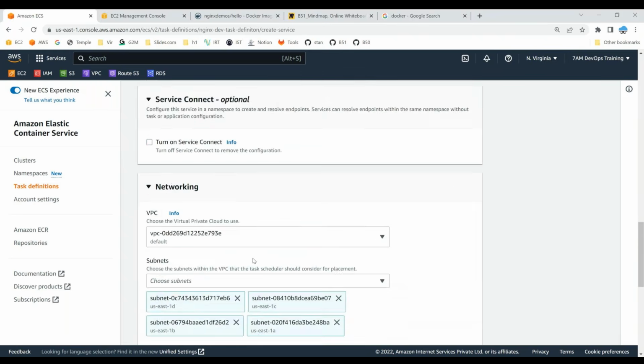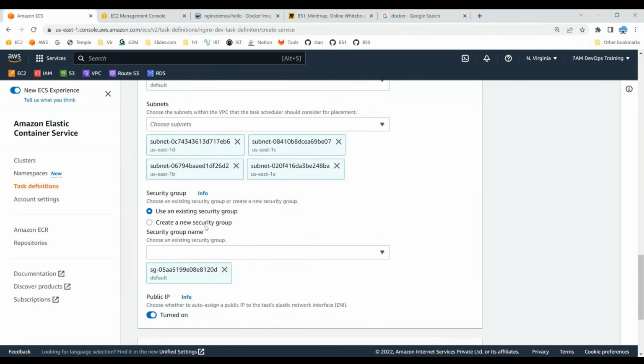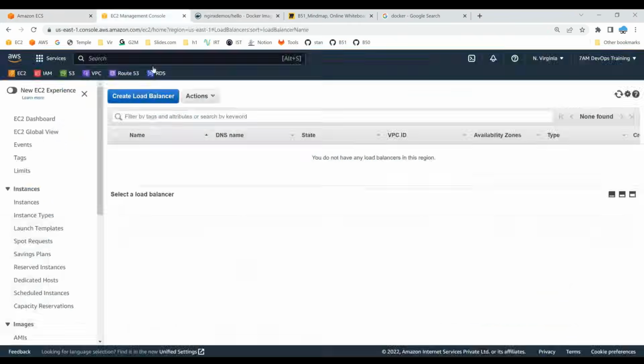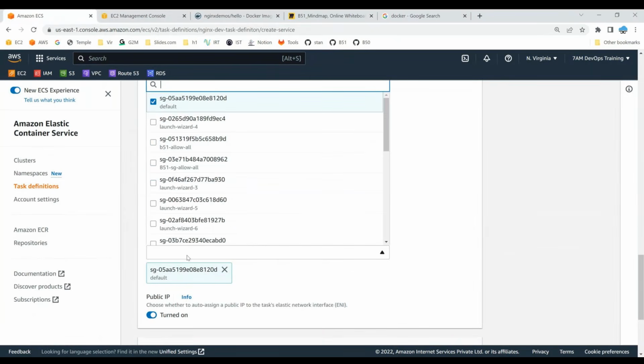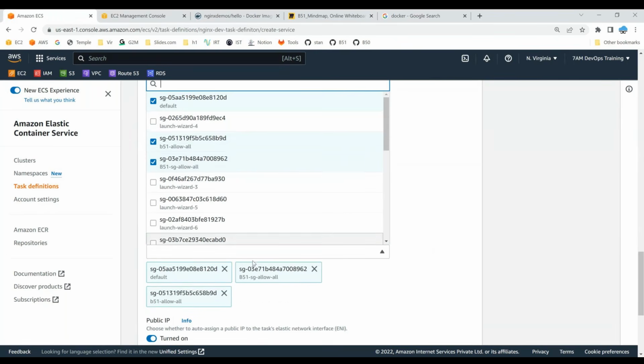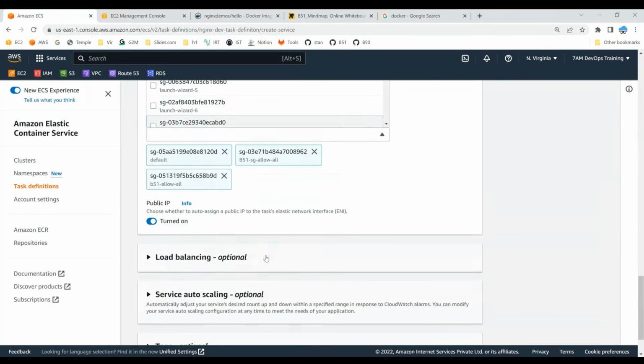We already selected it. Now you need to select a security group, whom you want to allow, whether you want to allow public or which port you want to open. In our case, we are going with Nginx. Nginx works on port number 8080, so I would like to open port 8080 to everyone. I have a security group which allows everything on 0.0.0.0/0, so I'll be using this. Right now I'm running batch 51, so I'm allowing this, which is going to allow everyone, 0.0.0.0/0.